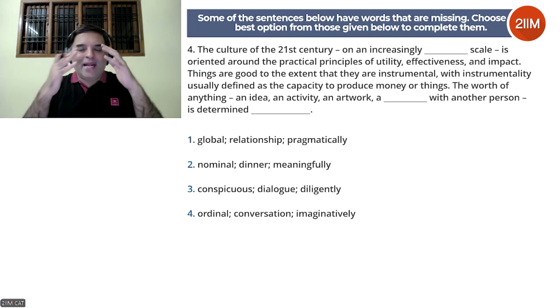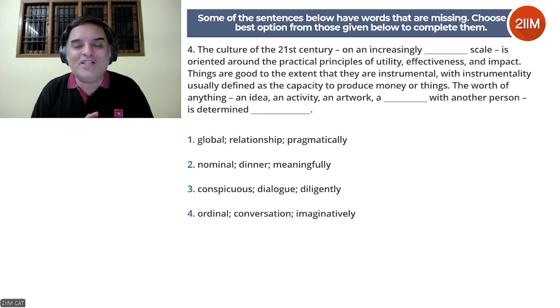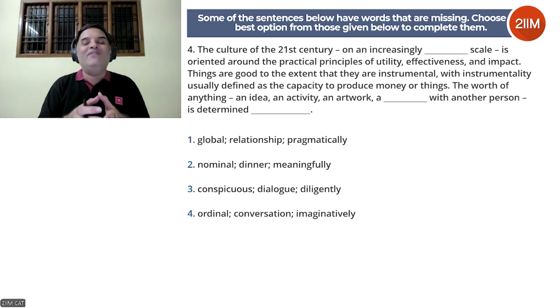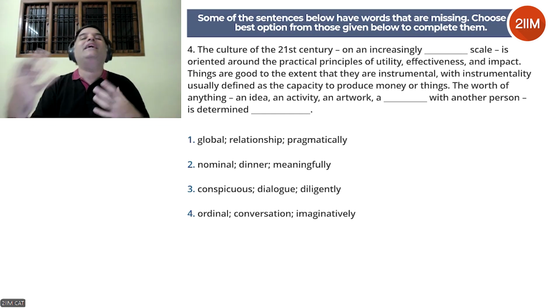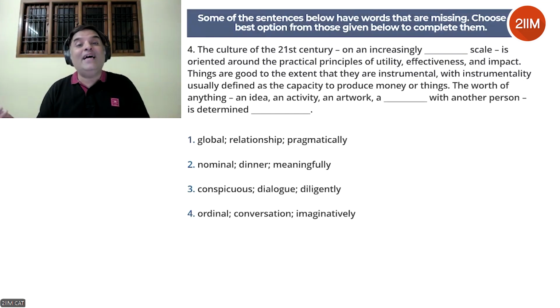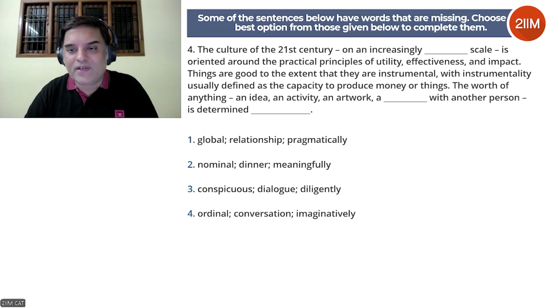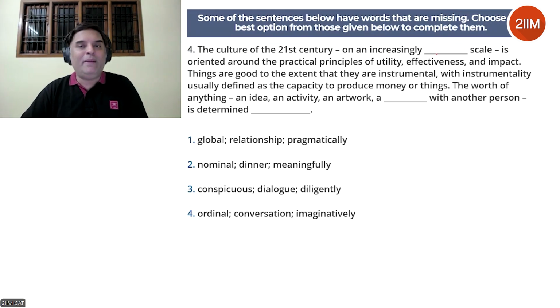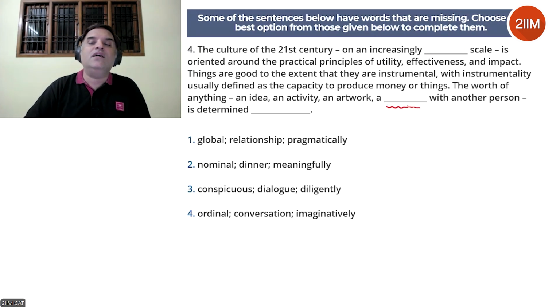It could be anything. I mean, I did guess when I looked at this question for the first time, I did guess something, but I don't want to give that because that would give the answer away. But you're thinking about a connection with another person, right? If you're saying another person, it could be connection, something like that. Is determined dash. Remember the practical part of it. Okay, this one you might not be able to guess. So let's go to the options now. We have some sort of a sense here, which is connection.